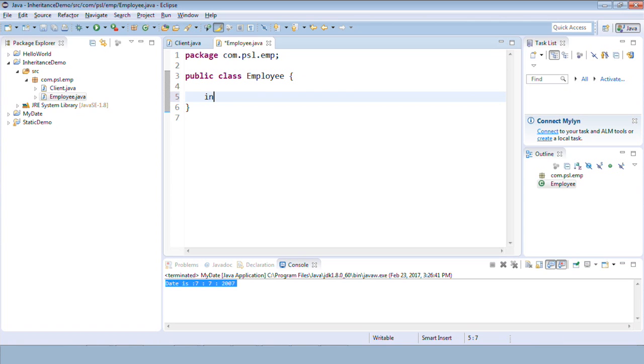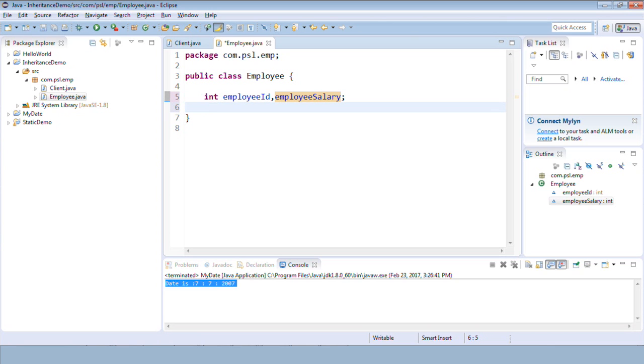So we have ID, as we have already created this employee class, the same thing we are doing here. So employee ID, employee name, and employee salary. Employee name should be of type string. So just cut this.